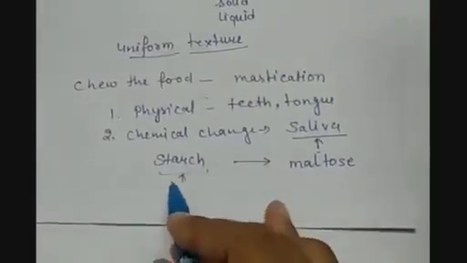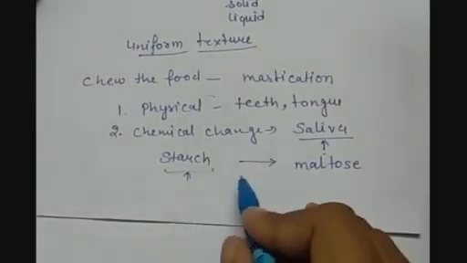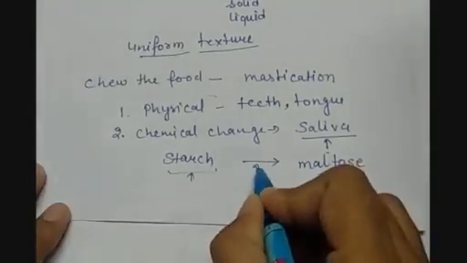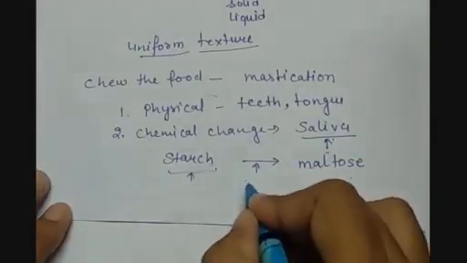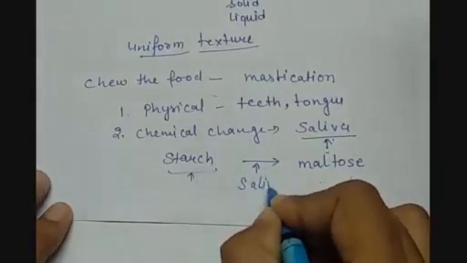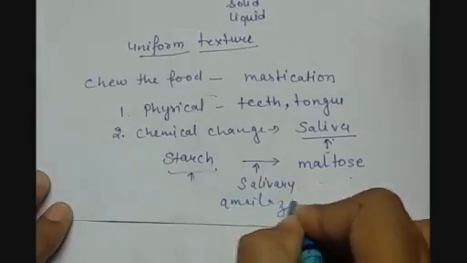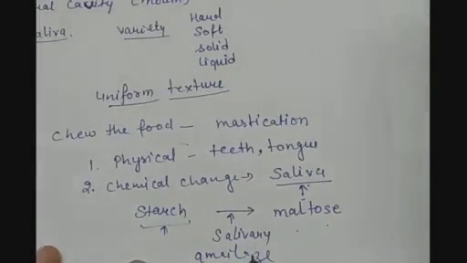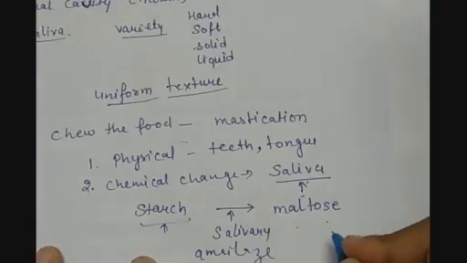So this starch, which we are taking as a vegetable or plant product, is being converted into maltose by an enzyme which is present in the saliva, called salivary amylase, which partially digests the carbohydrates and breaks them down into simpler forms.